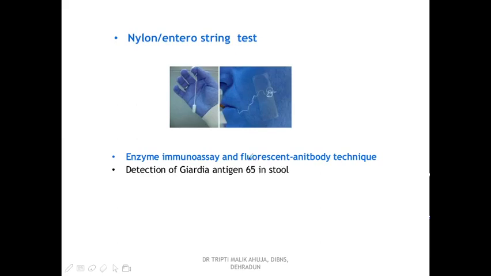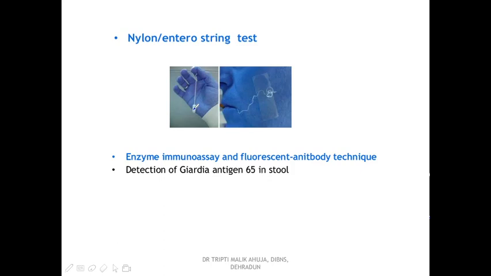There is one more test, the nylon or enterostring test. This test is also performed for other enteric diseases. In this case, for giardiasis and for other diseases also, there is one thread of nylon. At one end, there is a gelatin capsule. The patient has to swallow this capsule. This capsule goes to the duodenum, and this thread also goes to the duodenum.